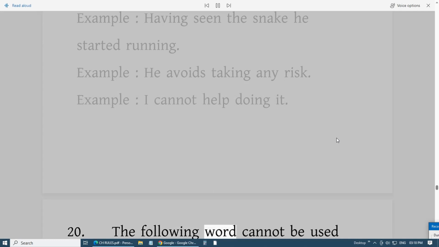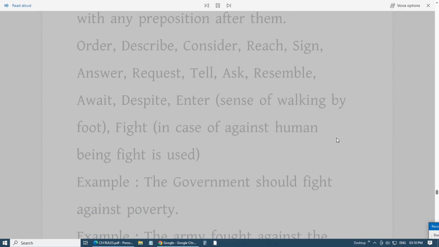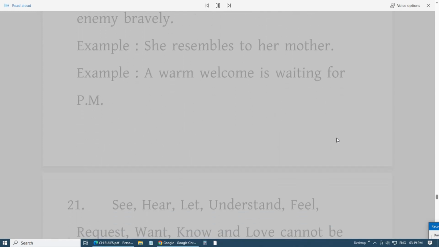20. The following words cannot be used with any preposition after them. Order, describe, consider, reach, sign, answer, request, tell, ask, resemble, await, despite, enter, in the sense of walking by foot, fight; in case of against human being, fight is used. Example, the government should fight against poverty. Example, the army fought against the enemy bravely.